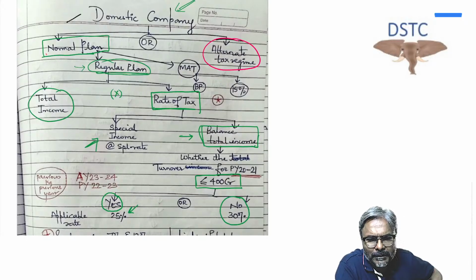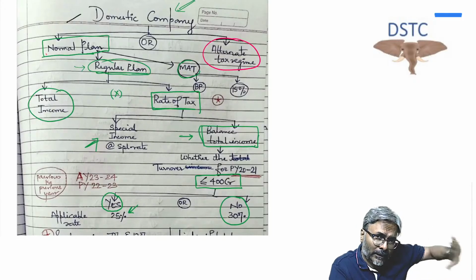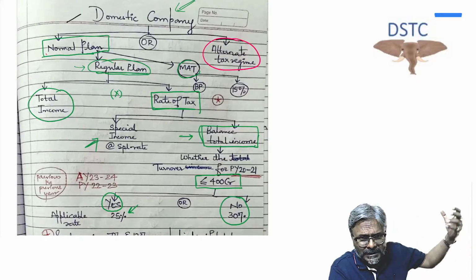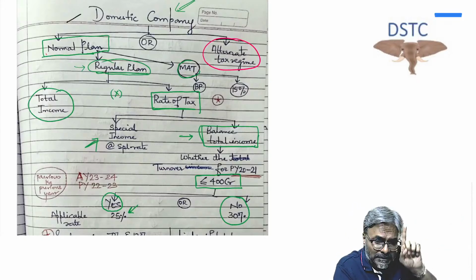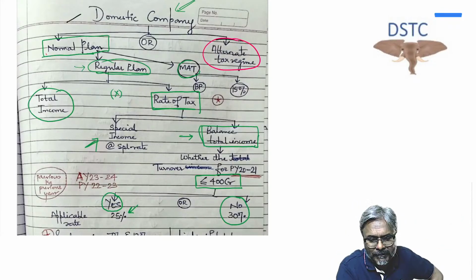So for a domestic company, if you see the normal plan, there is the regular provision, or there is a MAT. This is for normal; the alternate tax regime for a domestic company does not have any MAT. So the normal provision only has the regular provision which we have seen just now, or the MAT. So far as the MAT is concerned, students, what is involved? Are you supposed to calculate a total income or book profit?